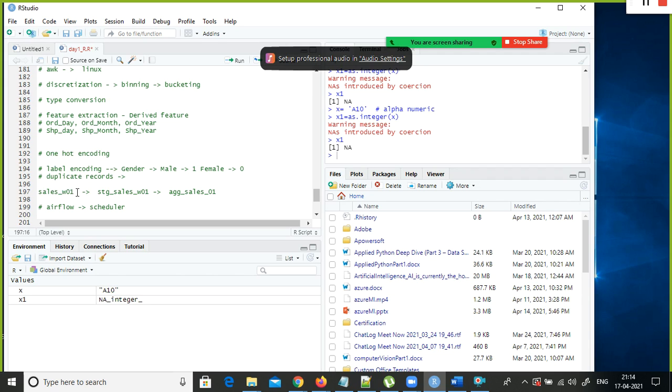Hence, to overcome the bandwidth issue, simply copy to the staging area. Then they apply the aggregation logic on this one, because aggregation is an expensive operation. It involves too much IO. So on this table they perform aggregation, and then they load it here.